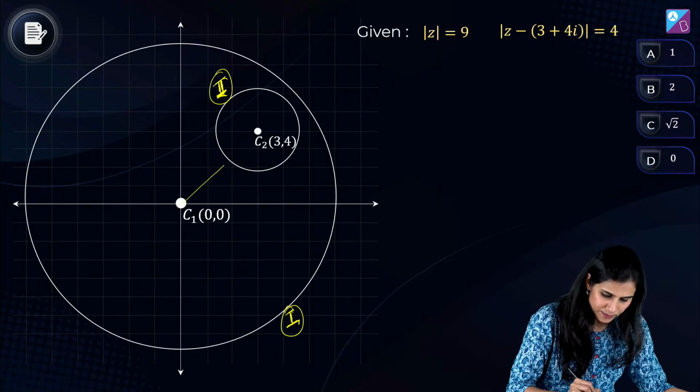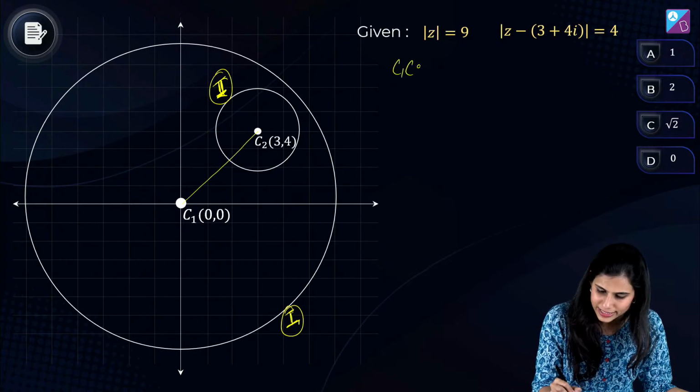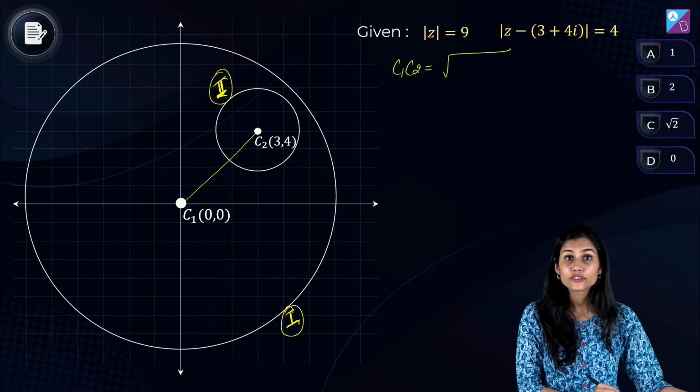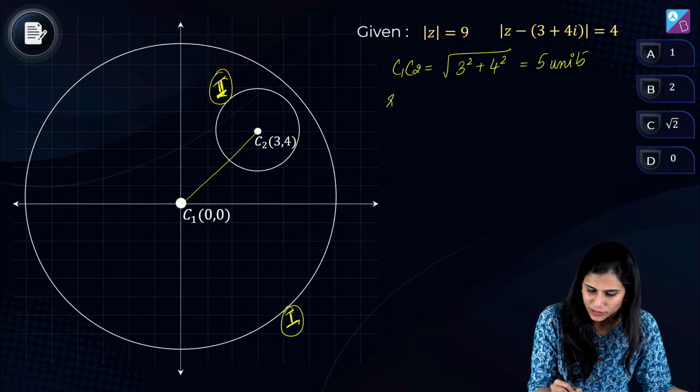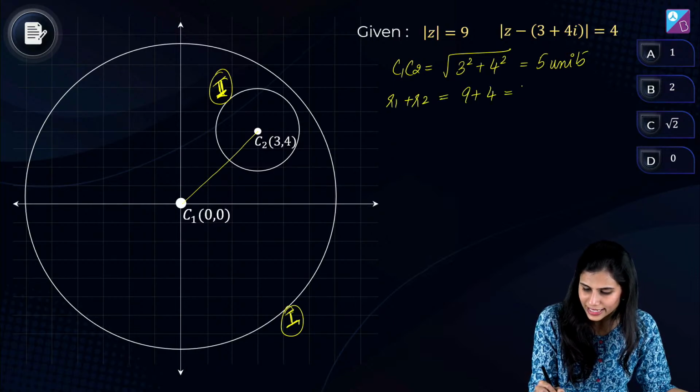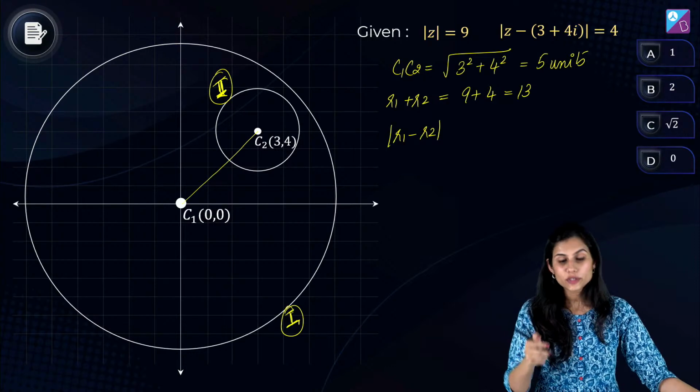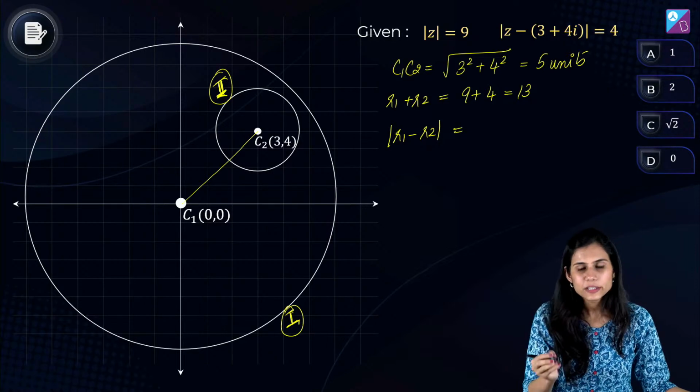What is it? C1, C2. Under root 3 square plus 4 square, which is 5 units. Next thing we'll calculate is sum of the radii, which is 9 plus 4, that is 13. And next thing which we'll calculate is mod of difference of the radii, which is 9 minus 4, that is again 5 units.